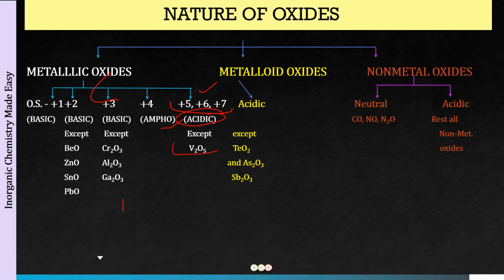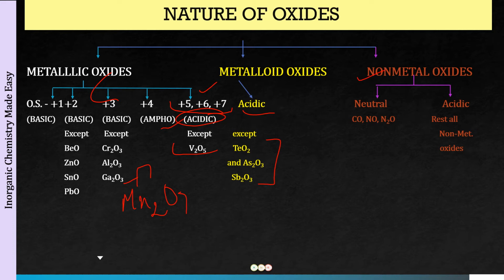For example, Mn2O7. Manganese is a transition element, this is a metal. In the +7 oxidation state, this is going to be an acidic oxide, Mn2O7. Next we have metalloid oxides. They are again all acidic in nature except TeO2, As2O3 and Sb2O3, which are amphoteric oxides. The next we have is non-metallic oxides.